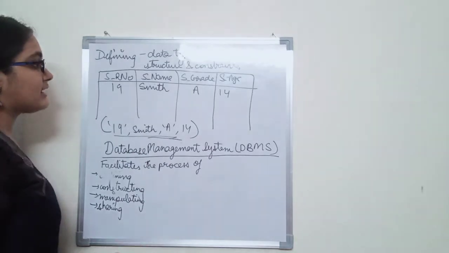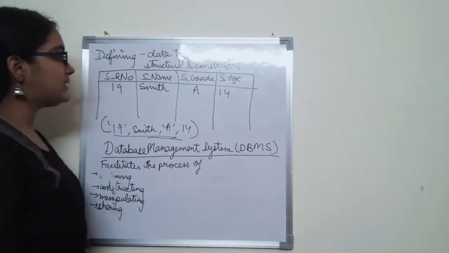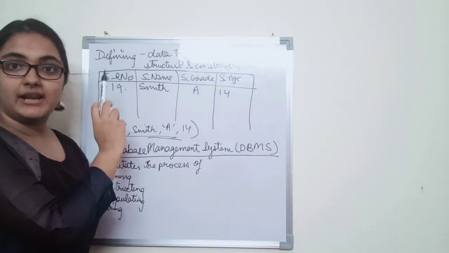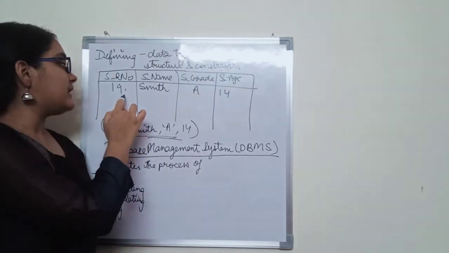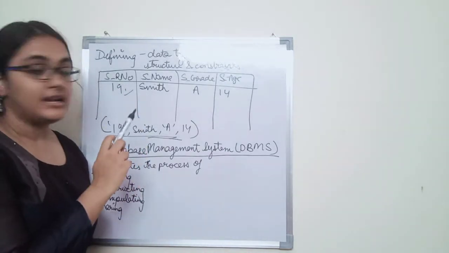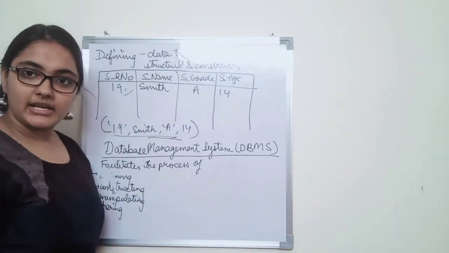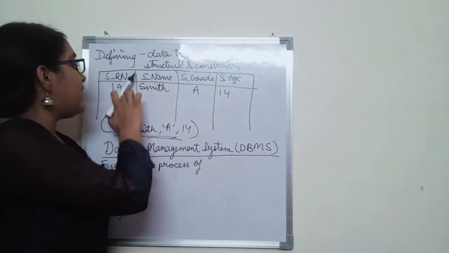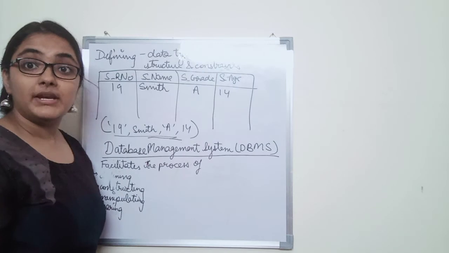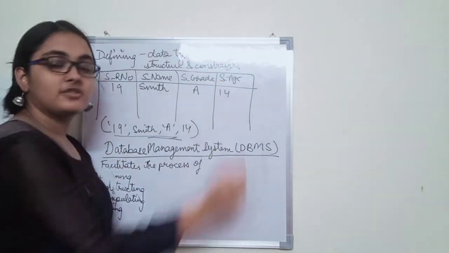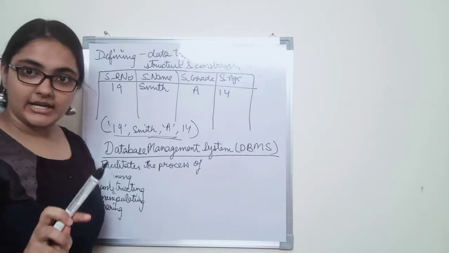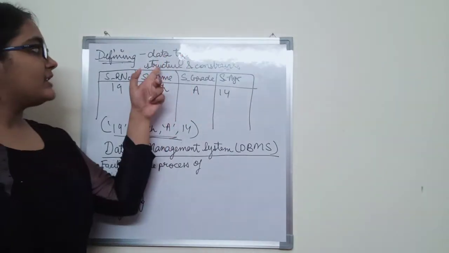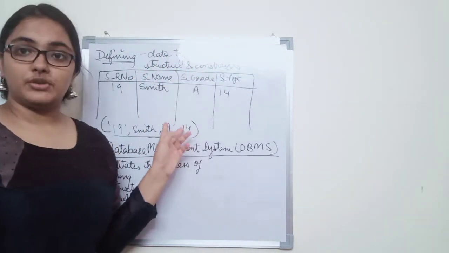Okay, and next is specifying the constraints. Constraints means, let us say I want to say that the roll number of the student should be a unique number and it cannot be repeated. If one student has roll number 19, then no other student should have the roll number 19. It means that I have specified the constraint on the data that we want to store, that the value of the roll number should be unique and it cannot be repeated. So that is specifying the constraints on the data that we want to store in the database. So that comes under the process of defining the database, that is specifying the data type, structure and constraints of the data that we want to store in the database.